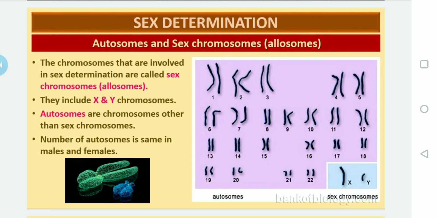In the diagram on the right side you can observe the autosomes. The 23 pairs make 46 chromosomes. Out of these 23 pairs, 22 pairs are autosomes, which are the same in both males and females. Only the allosomes differ between males and females.